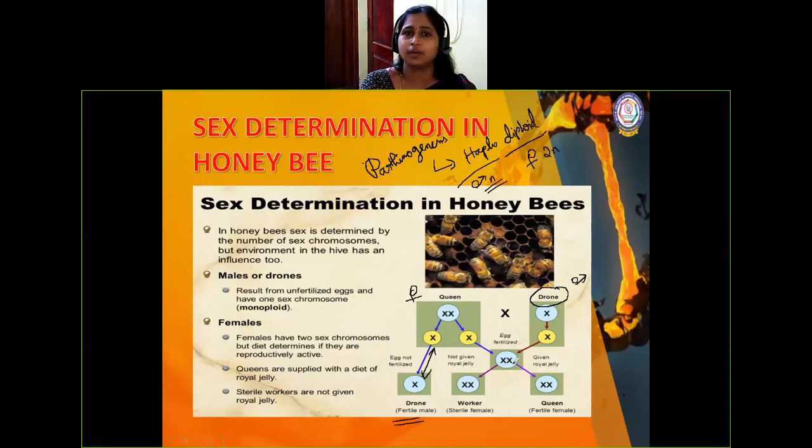All the remaining will become worker bees and they are sterile. We'll see the flow chart still more. Here it is nothing but the explanation. Note this term alone, monoploid: only one, and that is nothing but the drone.